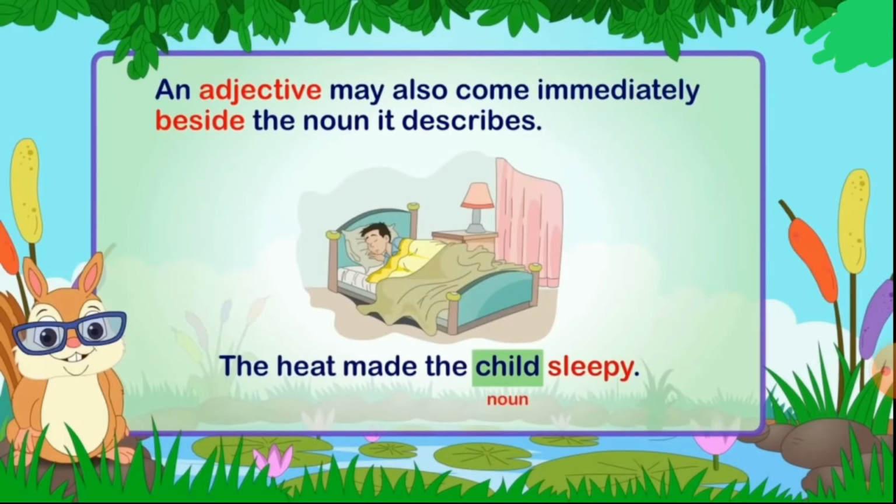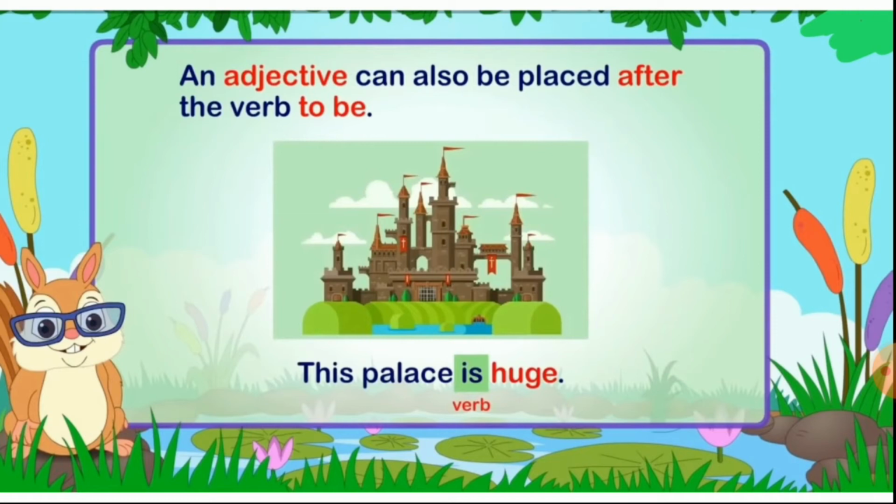Here we have placed the adjective sleepy after the noun. The noun is child, so after child we have placed the adjective sleepy. An adjective can also be placed after the verb, the to be verb.